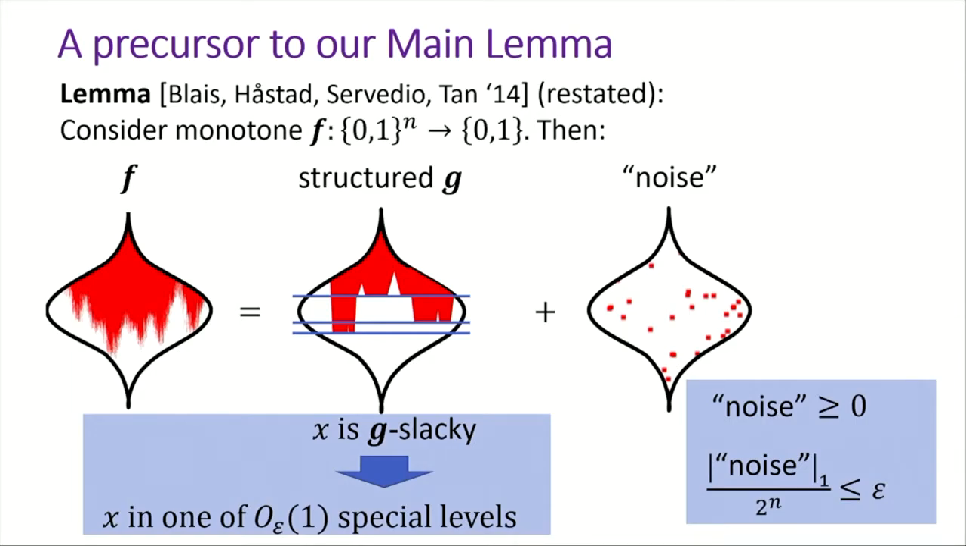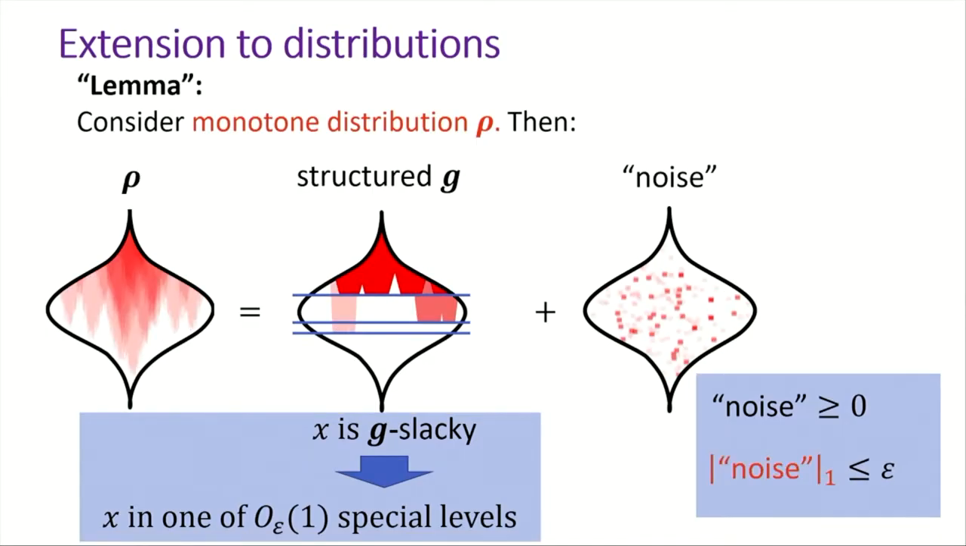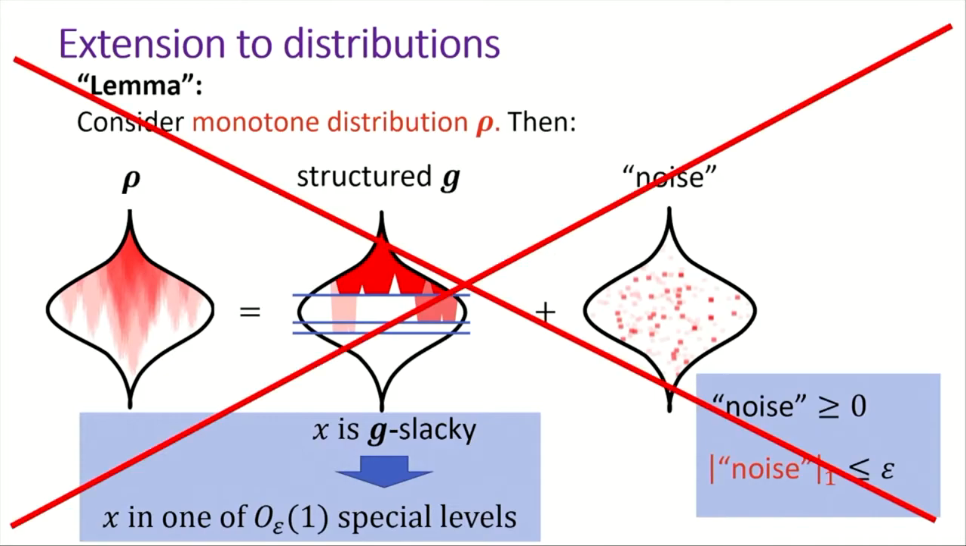Okay. So the first attempt to try to extend this to monotone probability distribution is to just copy everything and change the scaling to make sense for monotone probability distributions. So that would be that every monotone probability distribution row can be broken into a structured part and a noisy part. So noise is positive and small. And if x is G-Slacky, then it's in one of only constantly many special levels. Then unfortunately, this is wrong. This is actually not true.